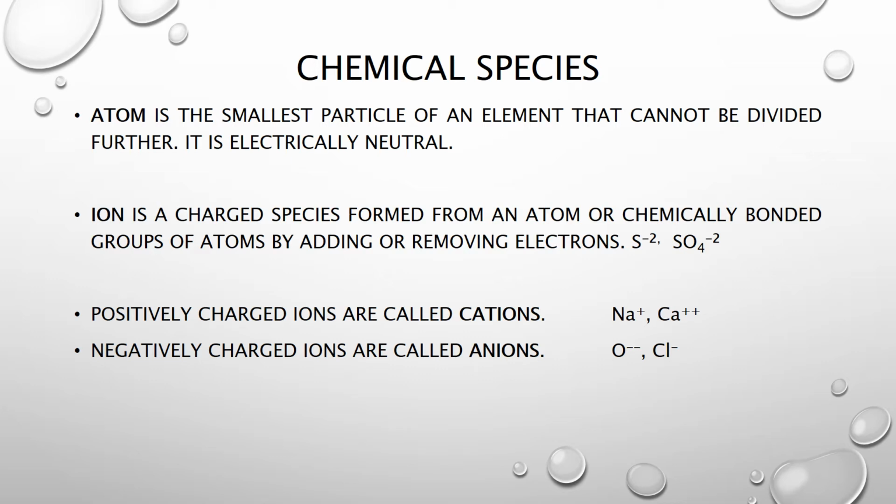Ions are of two types: positively charged ions and negatively charged ions. Positively charged ions are also called cations, just like sodium, potassium, calcium. And negatively charged ions are also called anions. As they have the negative charge, they are called anions. For example, oxide, chloride.